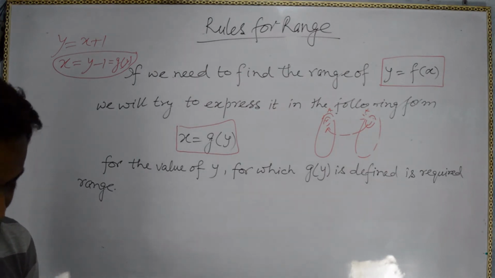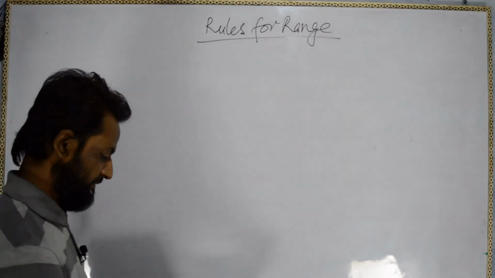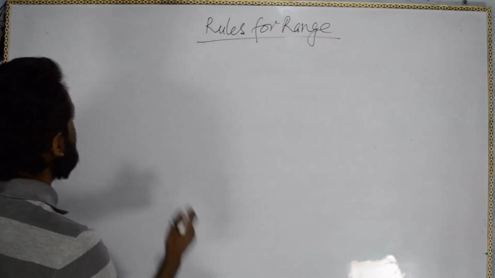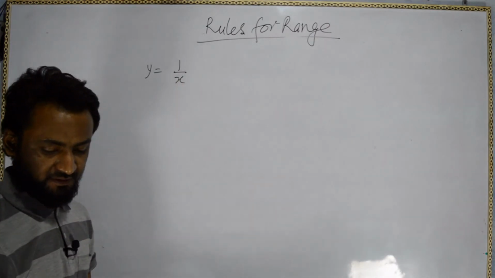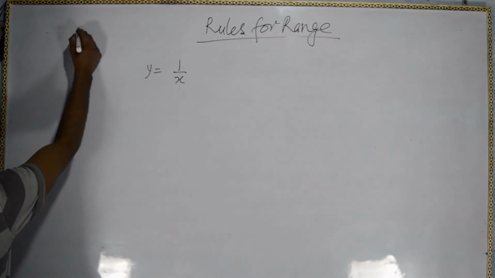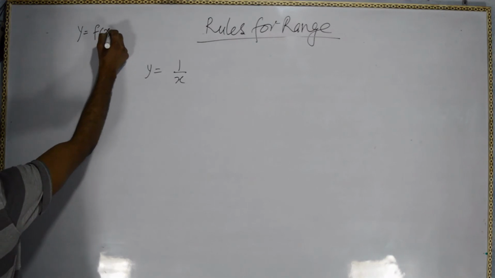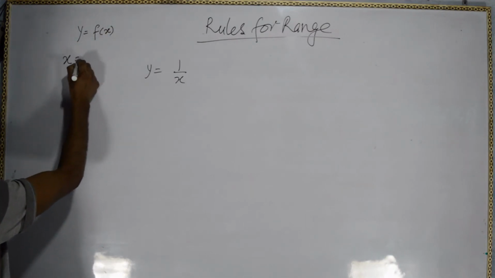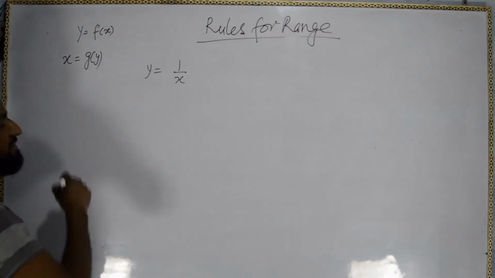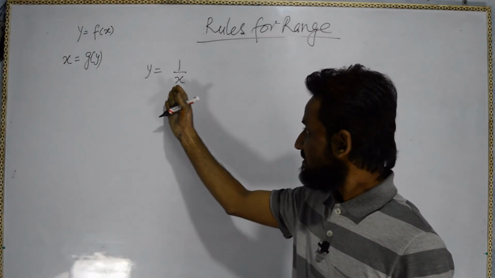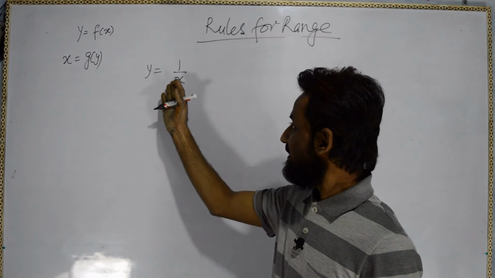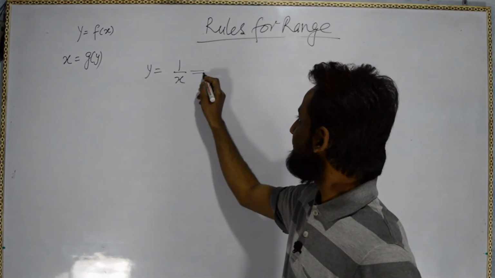Just please note it down. If we have y equal to 1 by x, see here it is given in the form y equal to f(x), and we will try to write it in the form x equal to g(y). It is very simple, just do the cross multiplication. So we will get x equal to 1 by y.